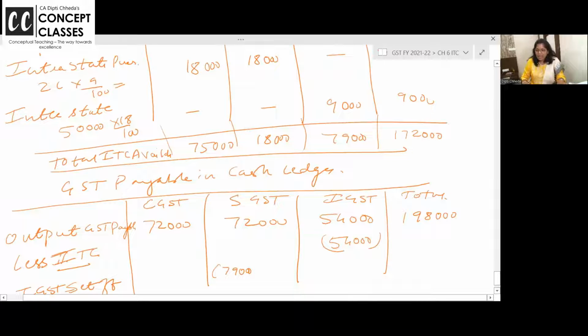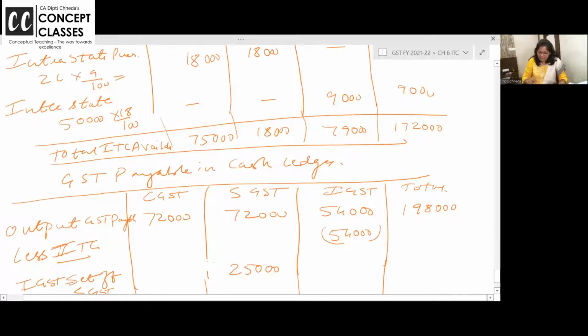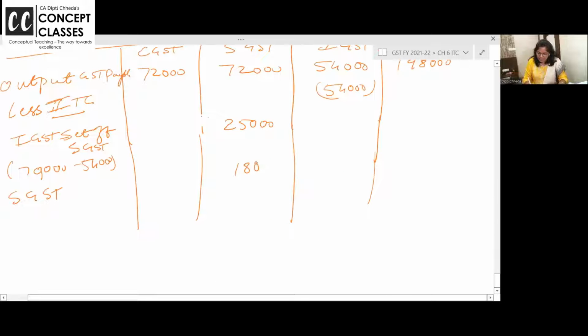79,000 था ना IGST, तो आपने 54,000 तो IGST में यूज किया. See, IGST should first be used for IGST. So 79,000 minus 54,000 you have used. Now how much is left? 25,000. That we can use here, SGST. तो IGST खत्म हो गया. अब SGST अभी भी it is 18,000. Can we set off here full 18,000? Yes. CGST.